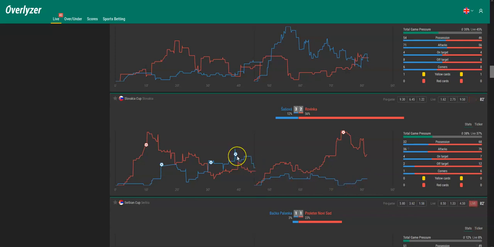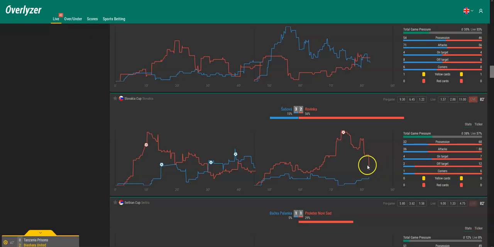Surely they went with a 3-1 into half time, and now they try to defend it, but then here they conceded after 74 minutes. And as you can see, also the difference in pressure here between the two teams is still very high. So it's quite possible that Rovinka will score an equalizer. We can go here for many things. For example, double chance X or 2.